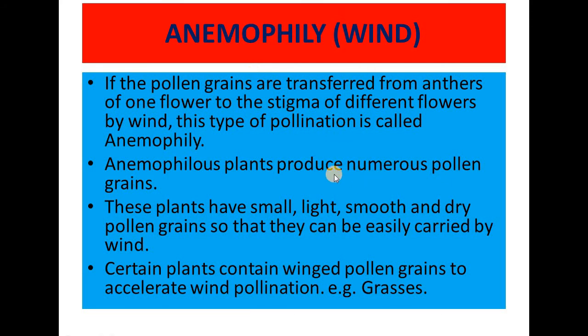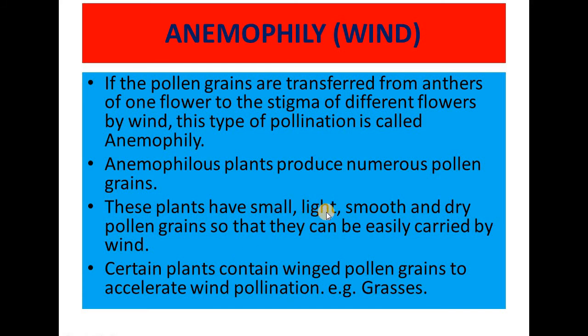Anemophilous plants produce numerous pollen grains because there is no certainty that the pollen grains will reach the stigma in particular. The chances of wastage are more in this case because the pollination depends on the air. That's why a numerous amount of pollen grains will be produced to avoid the wastage. Even if wastage is going on, at least a few of the pollen grains will reach the stigma.